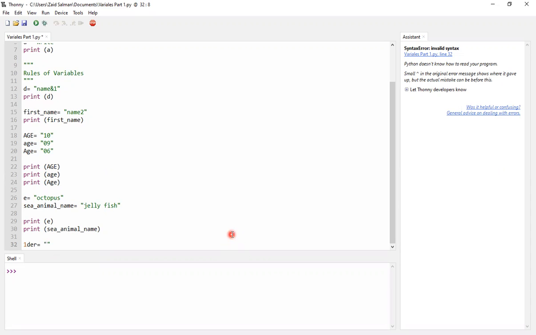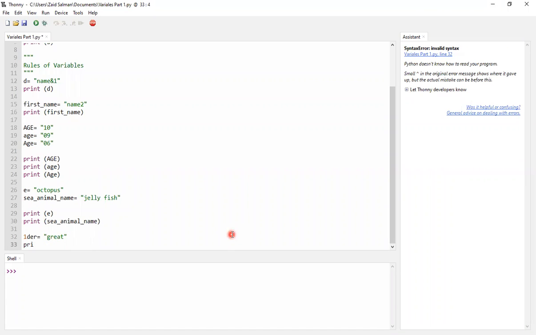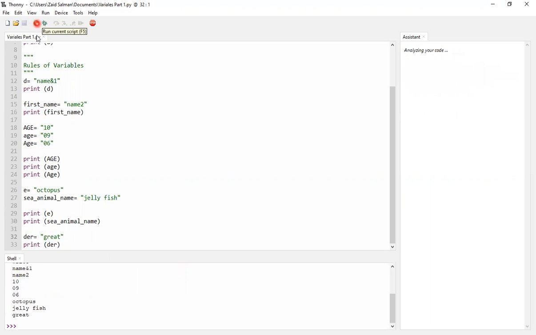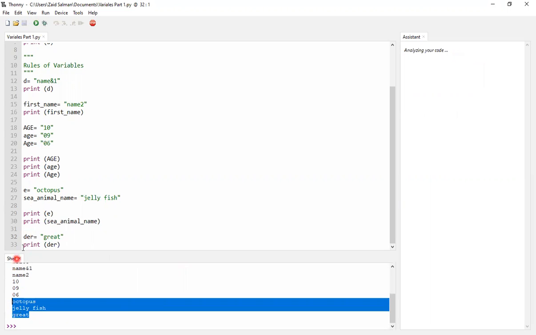For example, I'll say great, and then I'll write print 1der. I'll be expecting an error here because we can't start with a number. We have to start with an alphabet. So if I run this, you can see that I've got this.